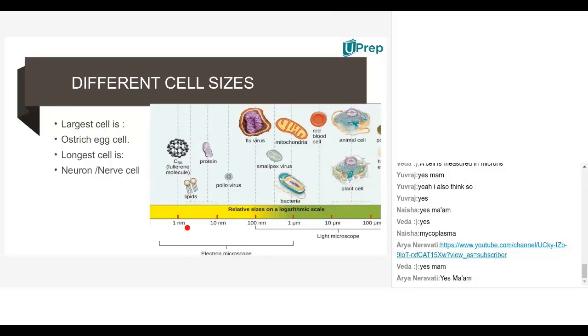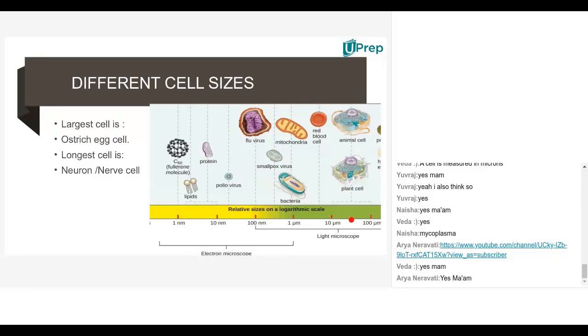So in the earlier slide, I showed you the atom, molecule. Those are very minute. After then, you get viruses, which will be under nanometer to micrometer in size. Smallpox virus, flu virus, something like that. Then here, the mitochondria. This is nothing but a part of cell. It will also be in micrometers only, like the bacteria and viruses.